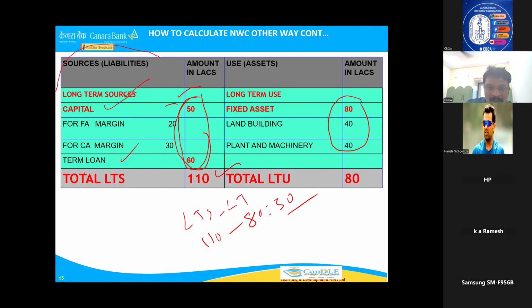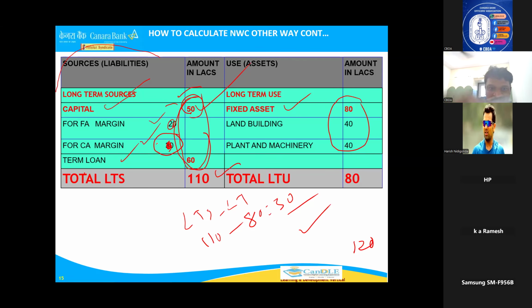See, here in the margin, as I told you, in the 50 lakhs, this current account margin is also included. In the balance sheet, no businessman will show you how much margin he brought for fixed assets and how much margin he brought for current account. If he's bringing 50, he will not show it like this. He will show only 50 lakhs. In this 50 lakhs, both fixed asset margin and current asset margin are included, right? That's why it is 50. Here, actually, you told 120, you remember, in your projections.